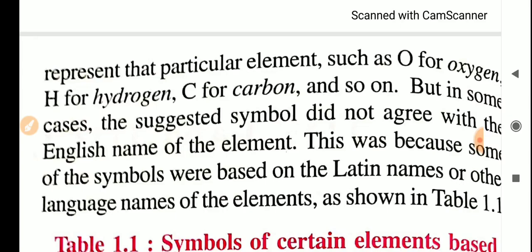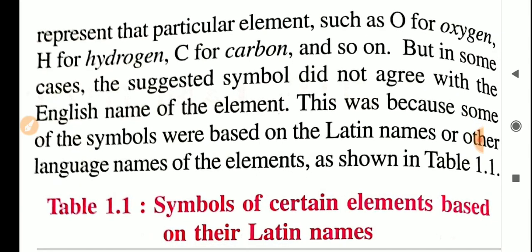But in some cases, the suggested symbol did not agree with the English name of the element. For some elements he didn't use the English name.